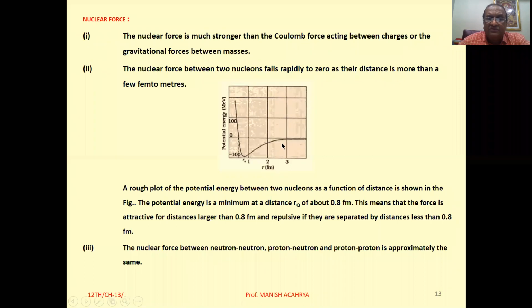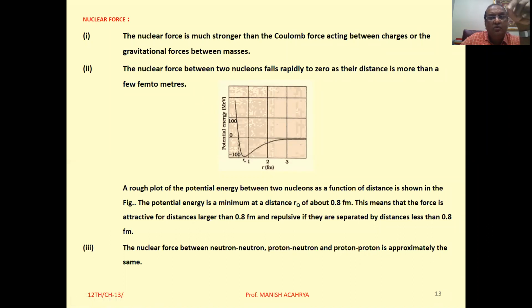And as the distance increases beyond this, we can observe that potential energy increases and reaches close to 0. Means here the forces rapidly decrease.